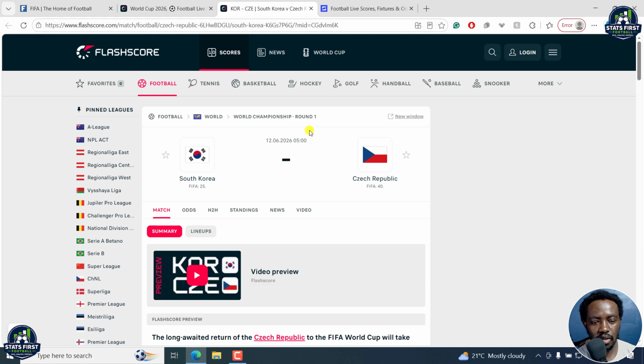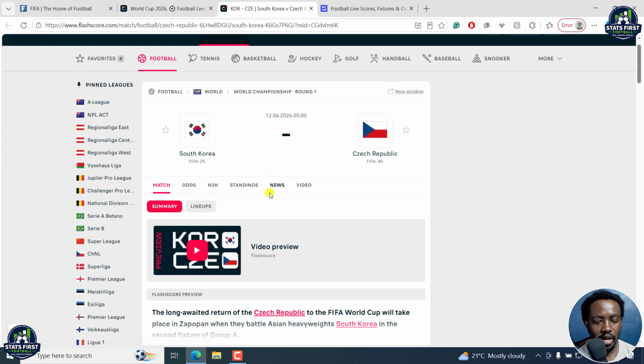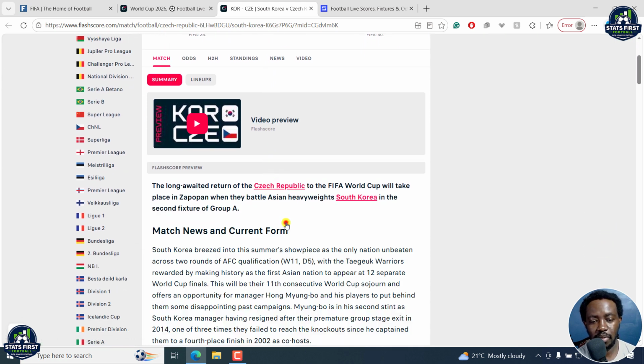So it's South Korea versus Czech Republic, and we've already predicted the other game between Mexico and South Africa, and more or less navigated or leaned towards throw-ins, goal kicks, shots toward goal, and fouls. Now, as for this game, the Czech Republic, like South Africa, are coming back to the FIFA World Cup after it's been a long time. So it's going to be also in Mexico, this other game as well.